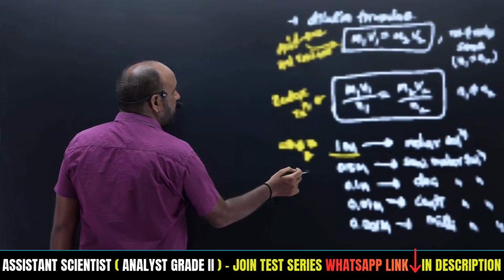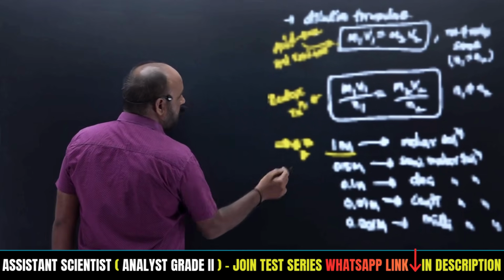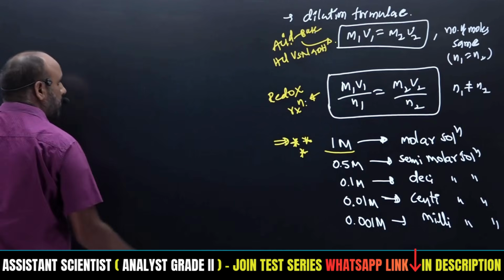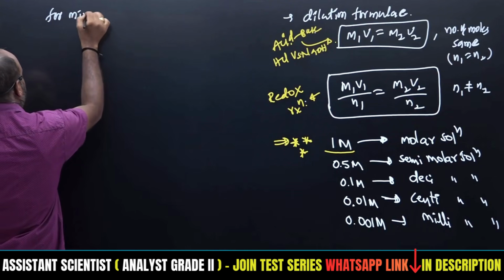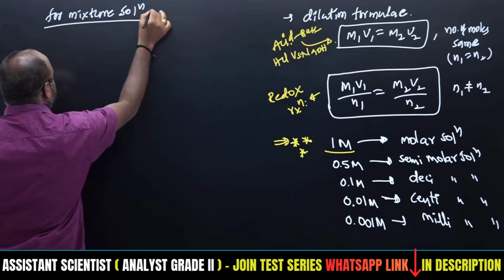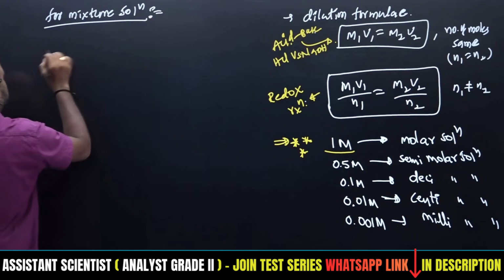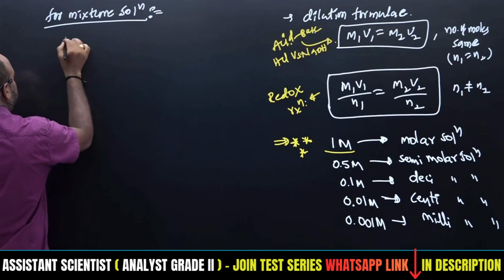So for a mixture of solutions, what concentration will we get?